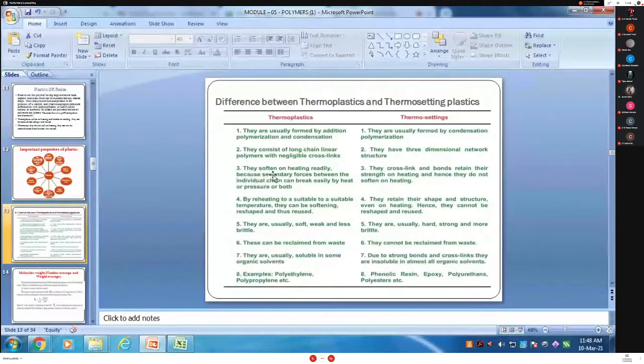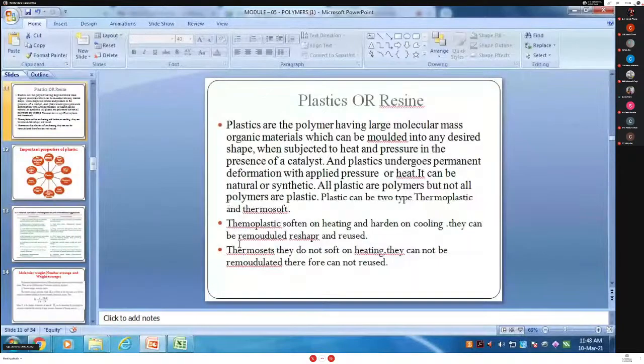Thermoplastics are softened on heating, readily, because the secondary forces between the individual chains can be broken easily by heat, by applying heat and pressure or both. As I told you in the definition, thermoplastics soften on heating and harden on cooling.